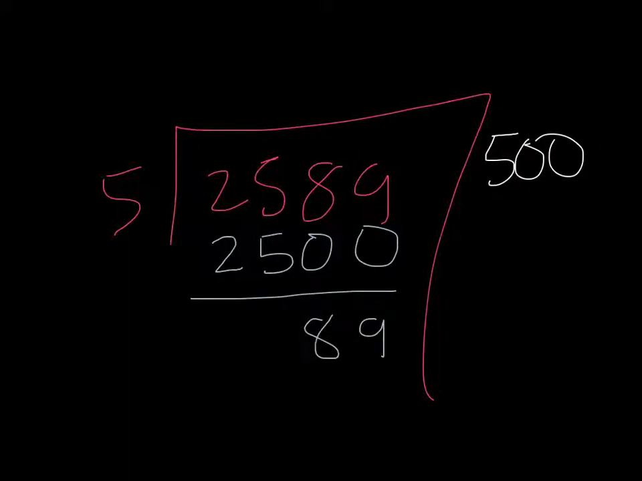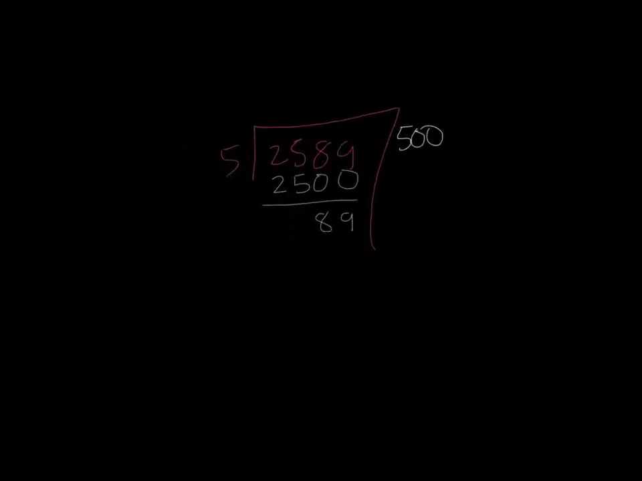You should have got 89. The closest we could think again is 10, which is 50. So you just minus that, and you should have got 39. And the closest we got again was 6, because 5 times 6 is 30.